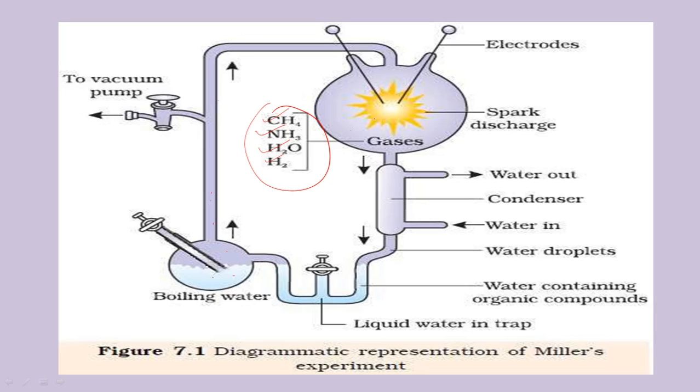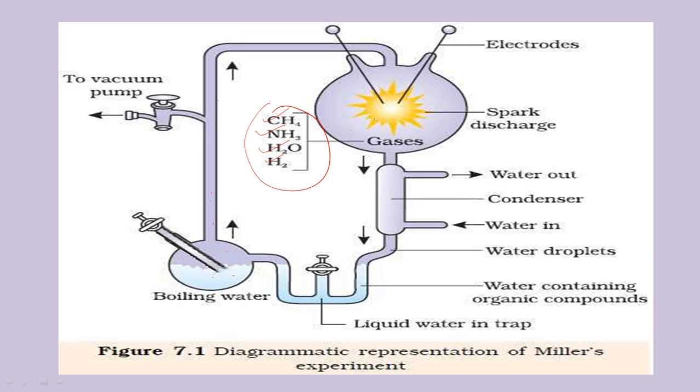CH4 is dissociated into C with minus 4 charge and 4 H plus charges. So there is a continuous dissociation of every molecule, and after that they start reassociating. This reassociation produces a molecule like amino acid.